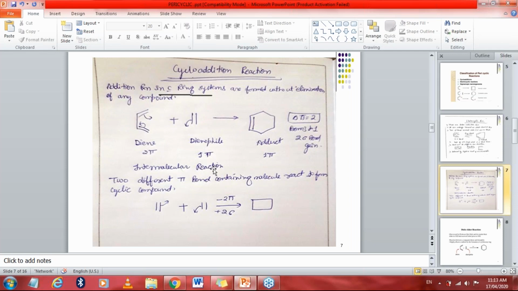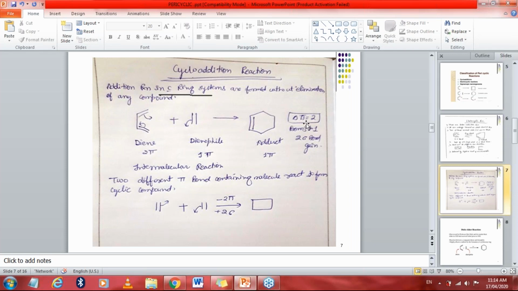Now we have to count how many pi bonds there are, because this is an intermolecular reaction. Intra means within the molecule, inter means between molecules. It means two molecules are combined with each other to make our final compound, the adduct. So here in this intermolecular reaction, we can observe that there are 2 pi bonds here and 1 pi bond there. It means 3 pi bonds are joined to make the product, and these are converted into 1 pi bond.